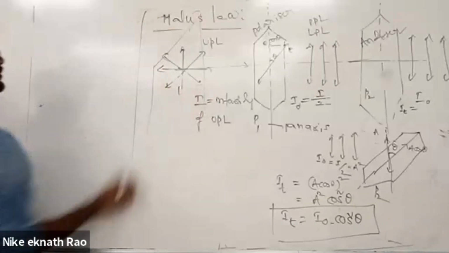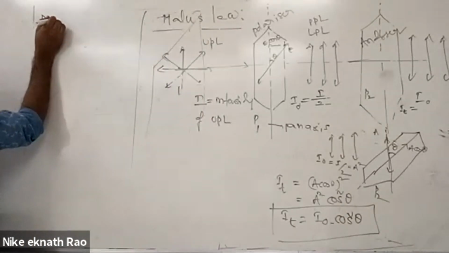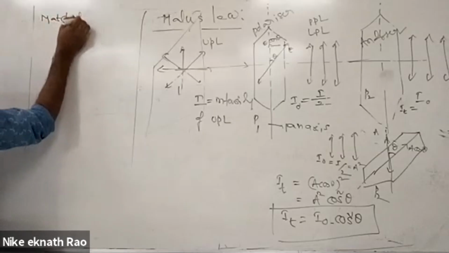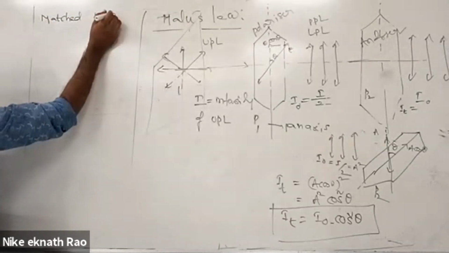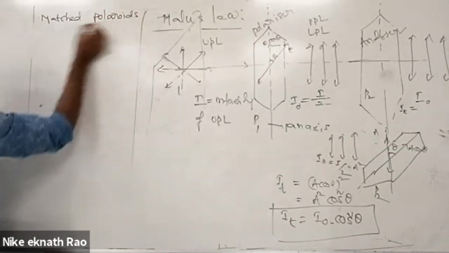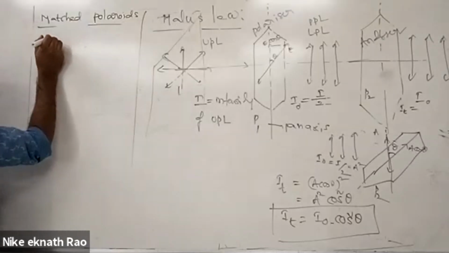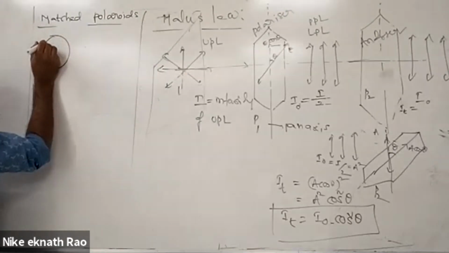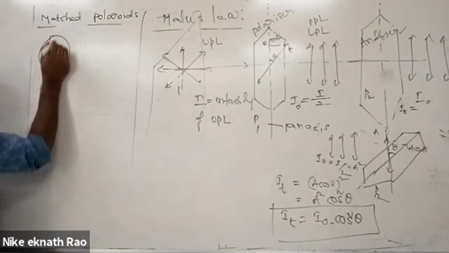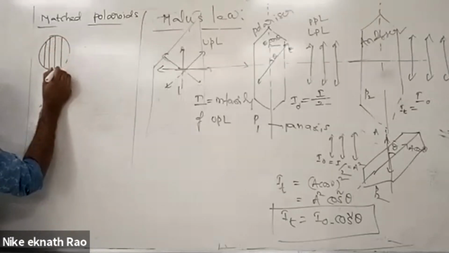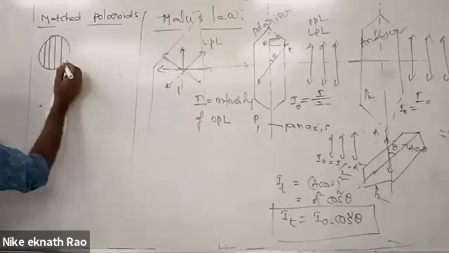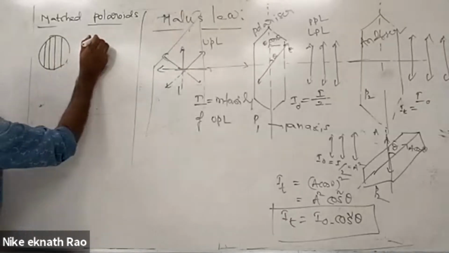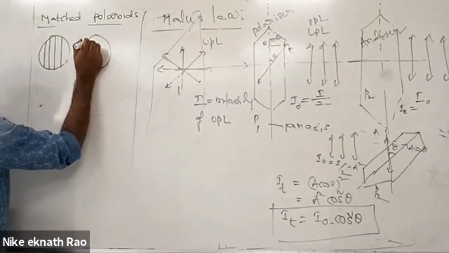Take the second one. Matched polarizers, crossed polarizers. Matched polarizers. If I have a polarizer, you can draw it as a circle with the pass axis going up and down. If the pass axis of the polarizer is like this, another polarizer we also have, whose pass axis is like this.